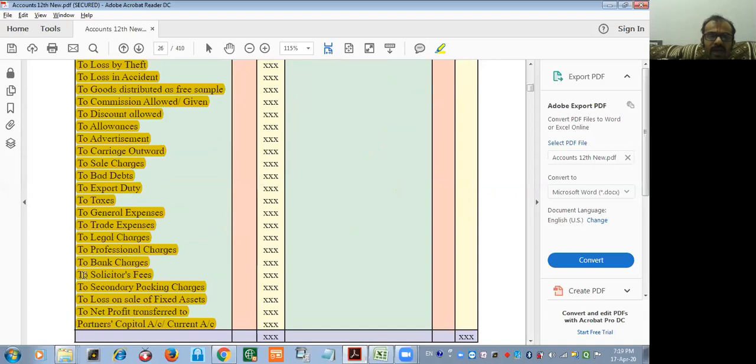Solicitor's fee. When a business is going to be wound up, a liquidator has to be appointed by the company, and the fees given to the liquidator is known as solicitor's fee. Everyone clear? There is some difference.